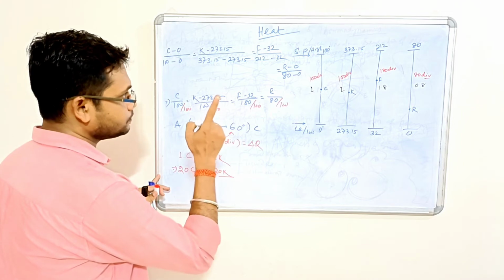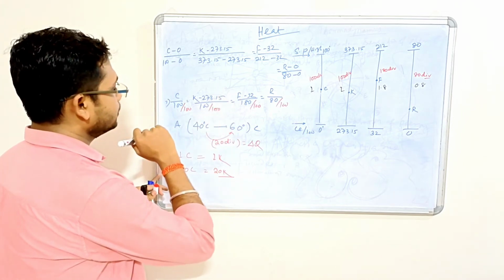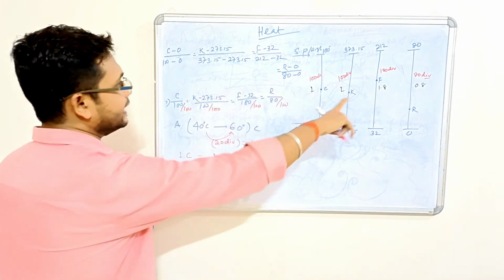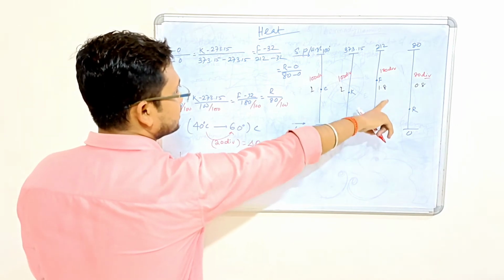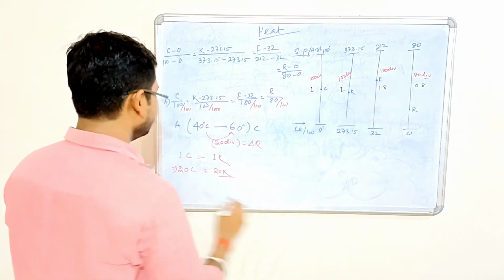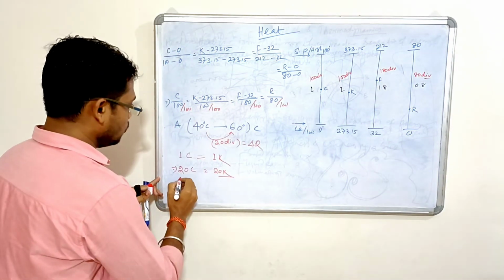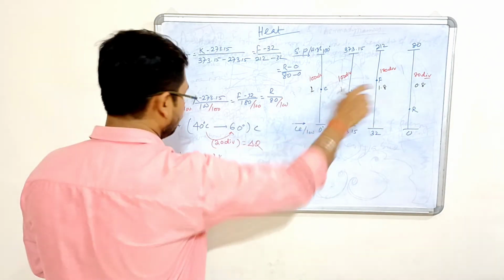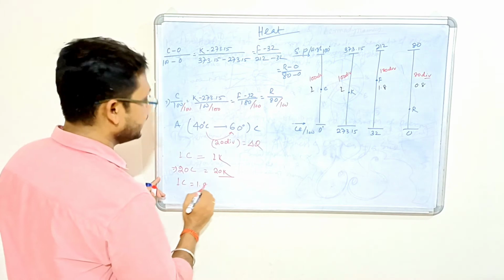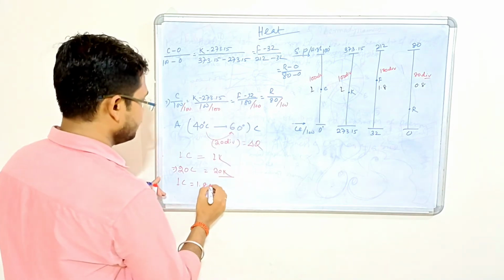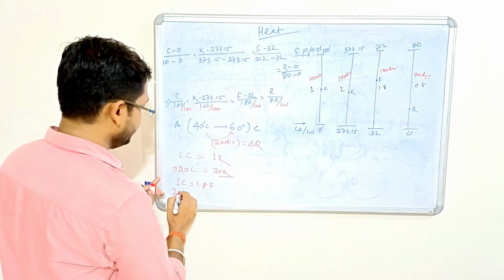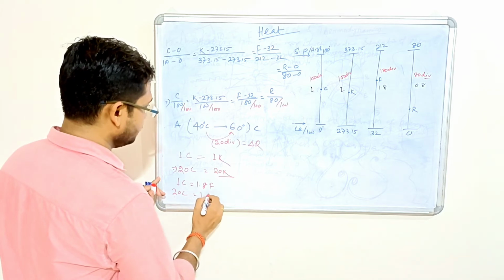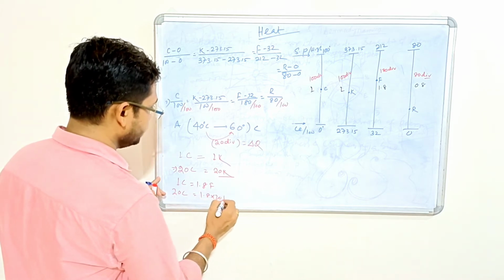In case of Fahrenheit, 1 degree change equals 1.8 times change in case of Fahrenheit. So 20 is equal to 1.8 into 20.